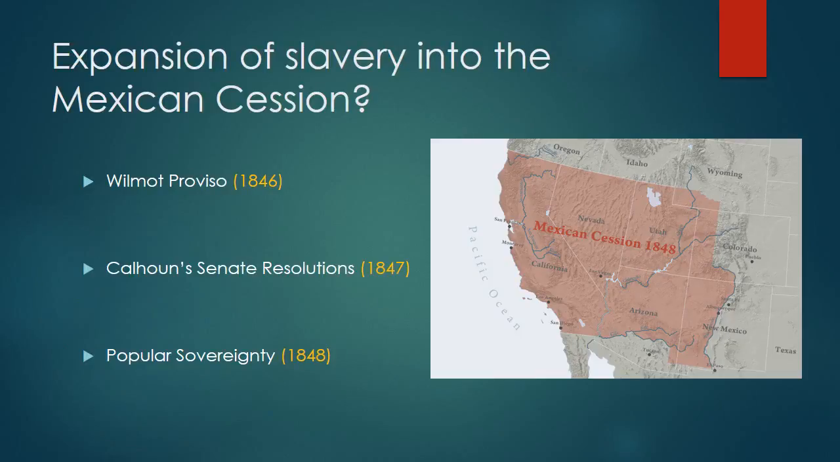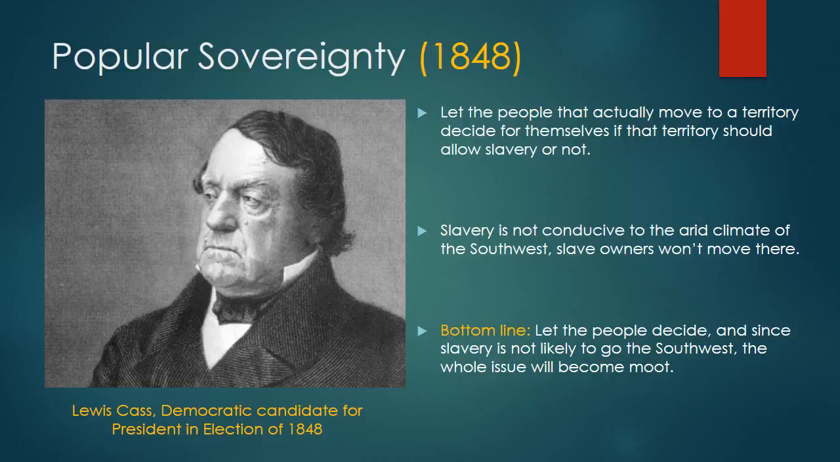So we have the Northern argument, which is one end of the spectrum. We have the Southern argument, which is the opposite end of the spectrum. And these are polar, far ends here. Is there any middle ground to this answer? Well, in the next year, in 1848, a man by the name of Lewis Cass, who was the Democratic candidate for president in 1848, came up with a kind of middle-of-the-road answer to this question of slavery's expansion into the territories. And the name of it is the idea known as popular sovereignty.